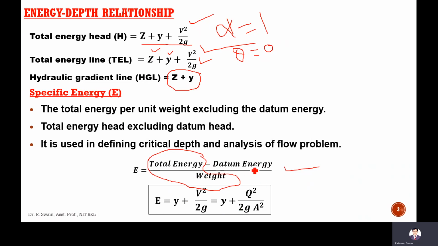If you exclude the datum energy head, then it is called specific energy head. The specific energy is the kinetic energy mv square by 2g plus mgy, and specific energy head will be y plus v square by 2g, or y plus q square by 2g a square. Since v is q by a, it will be y plus q square by 2g a square.